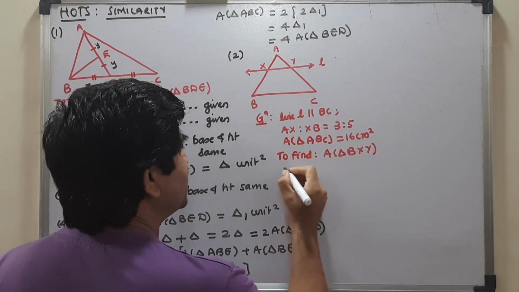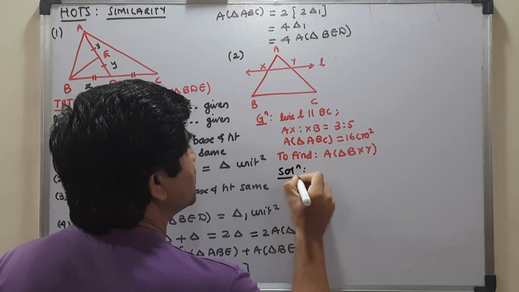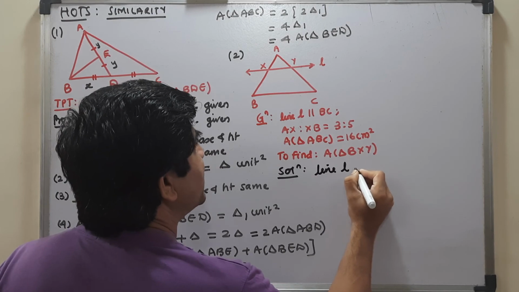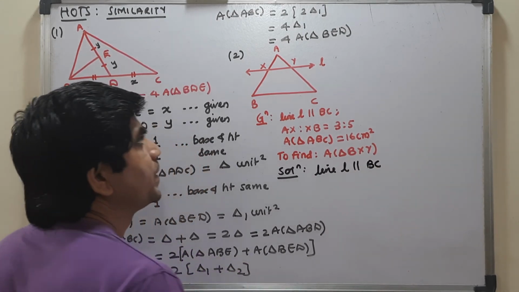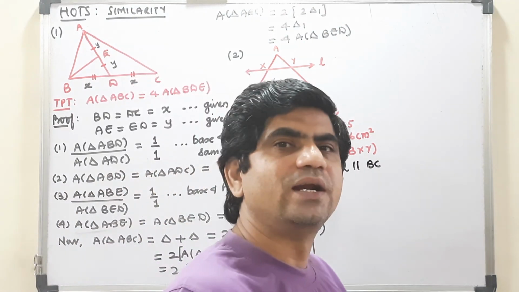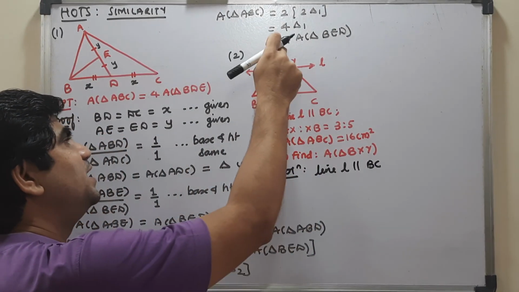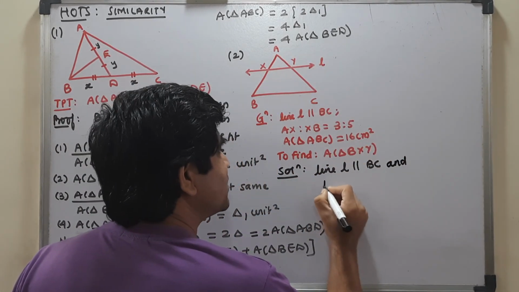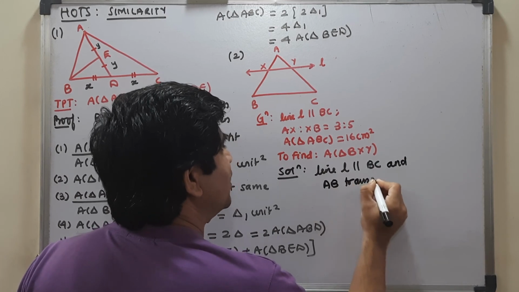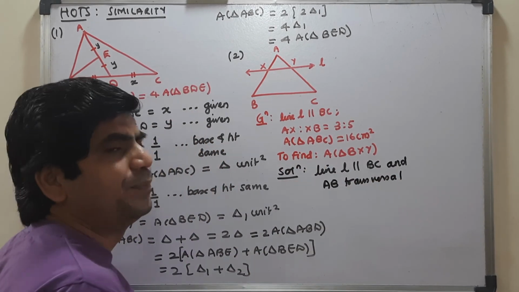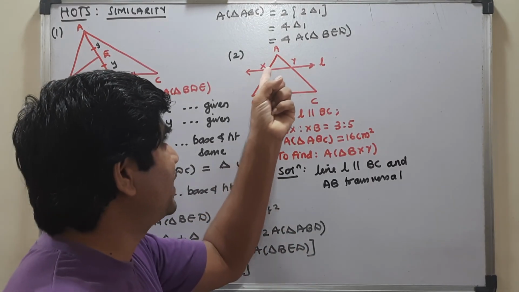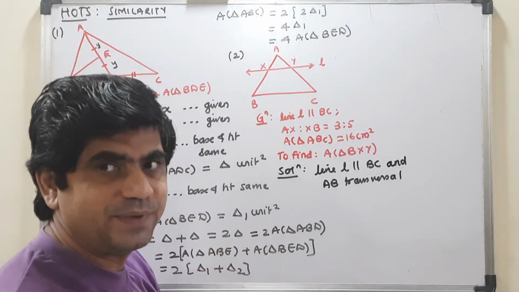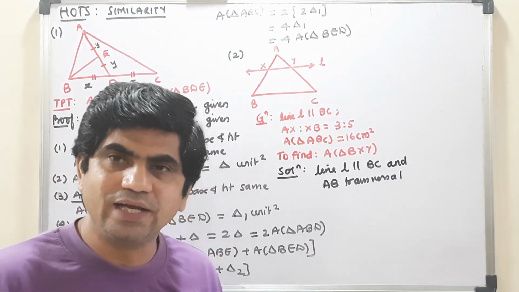So that I am doing. If I see here, it is being told to me that line L is parallel to side BC. If line L is parallel to side BC, and I consider AB as the transversal, then angle AXY and angle ABC are forming corresponding angles.